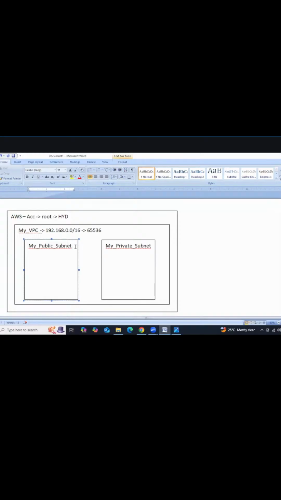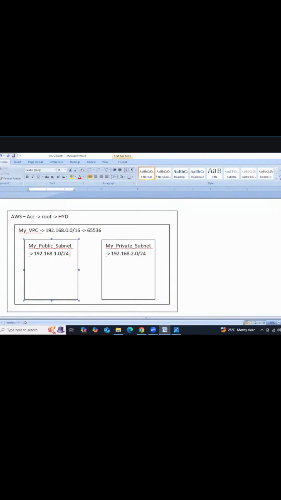Then we are trying to provide the CIDR block. For example, for the public subnet, 192.168.1.0/24. For this private subnet, we are providing 192.168.2.0. Host bits we can change, right? Slash 16 means 2 host bits, right? So now 1.0 slash 24.